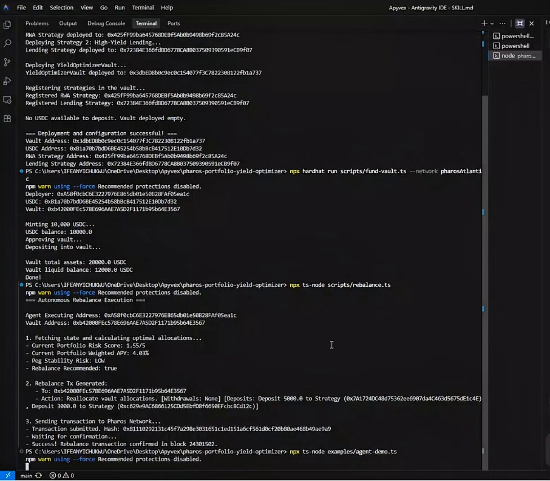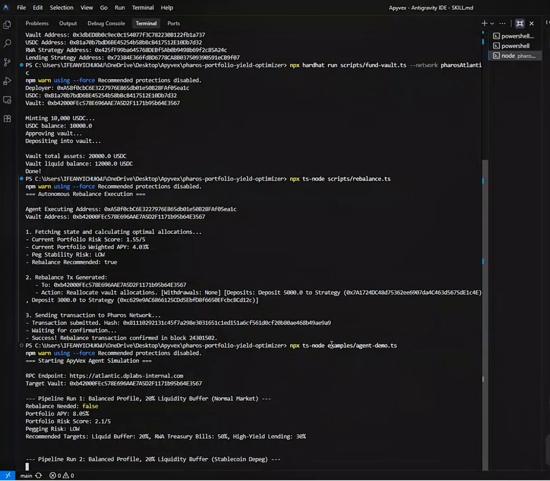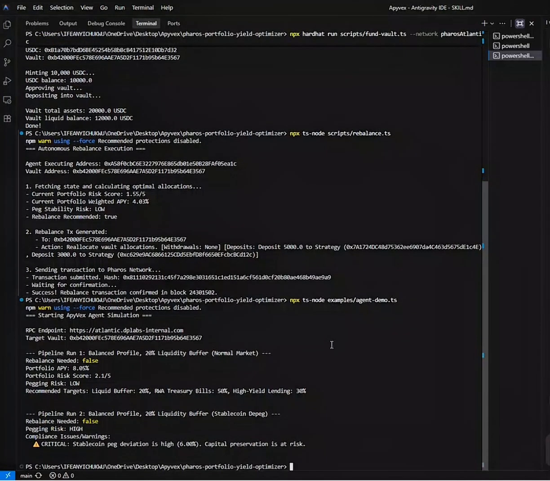So if the stablecoin peg is stable, the portfolio earns 8.05% APY with low risk. However, if the stablecoin depegs to, let's say, $0.94, our risk monitor instantly triggers a critical warning alert. It advises the agents to pause yield strategies and withdraw funds to preserve capital. So ApyVex is fully modular, fully tested, and ready to protect and grow business capital on the Pharos network.